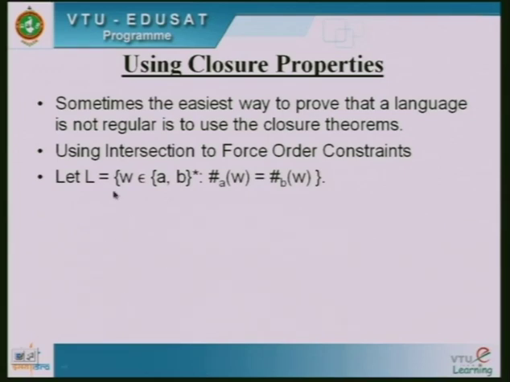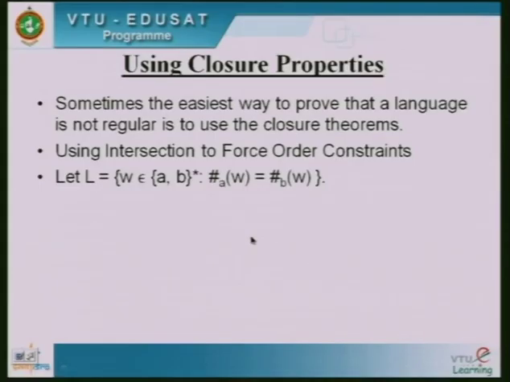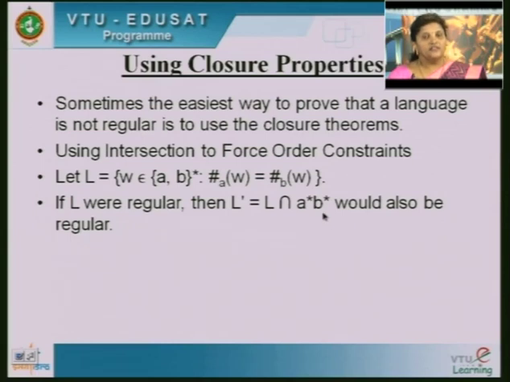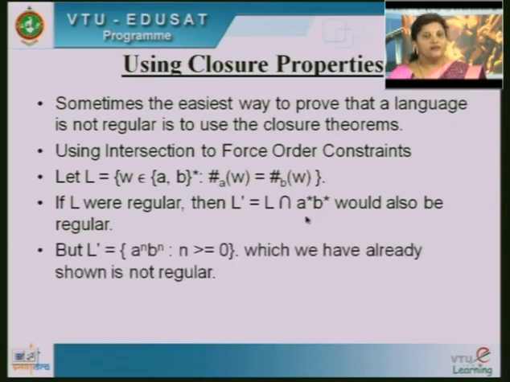So, let us assume L equals {W belongs to {a, b}* such that the number of a's in W is equal to the number of b's in W}, that is the language given. If L were regular, then L' equals L intersection a* b* would also be regular, but L' equals a^n b^n.